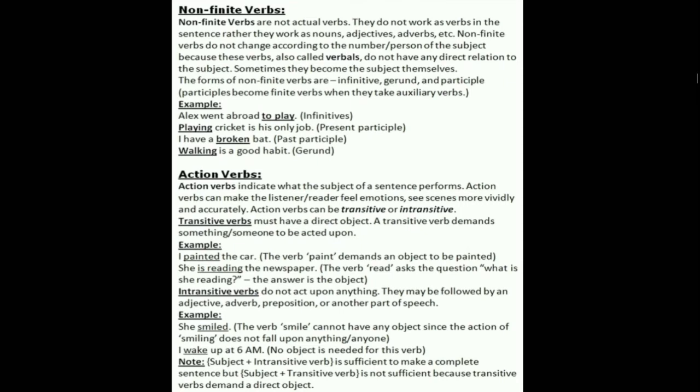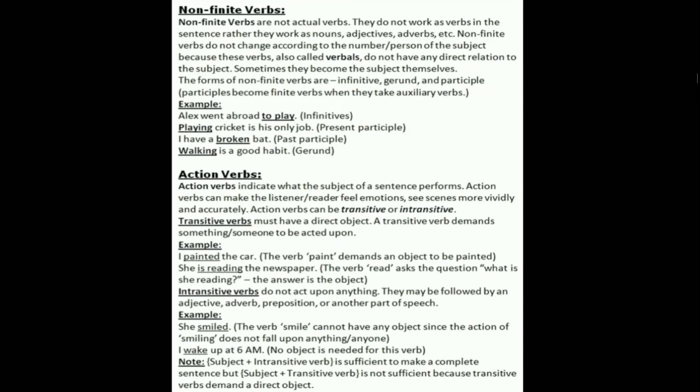Next, intransitive verbs. They do not act upon anything. They may be followed by an adjective, adverb, preposition, or another part of speech. Example: she smiled. The verb smile cannot have any object, since the action of smiling does not fall upon anything or anyone.